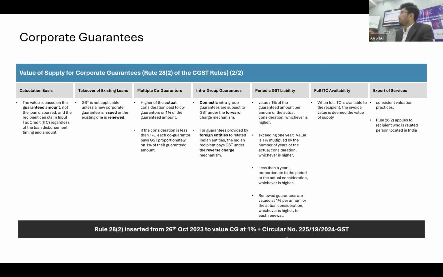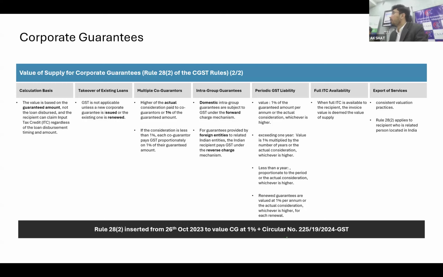It may be renewed on a year-to-year basis or may be given for a lump sum year. Whenever the same has been provided for a lump sum period, 1% per year, if that is provided for 5 years or 7 years, the valuation will be 5% or 7% at the time of supply of that particular corporate guarantee. It will trigger at the time of guarantee itself. So you will end up paying 5% or 7%, as the case may be, in the first month itself. That will remain for the 5-7 years. That is also one of the major challenges.